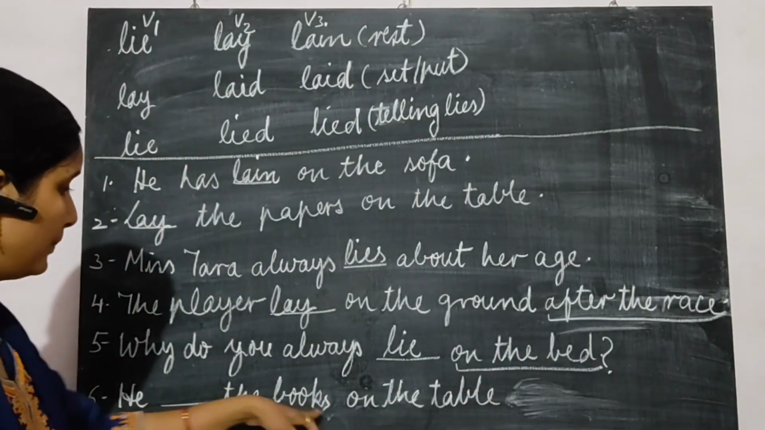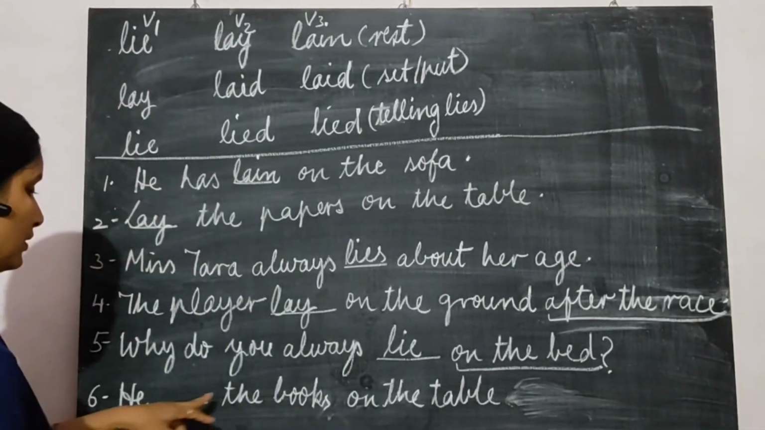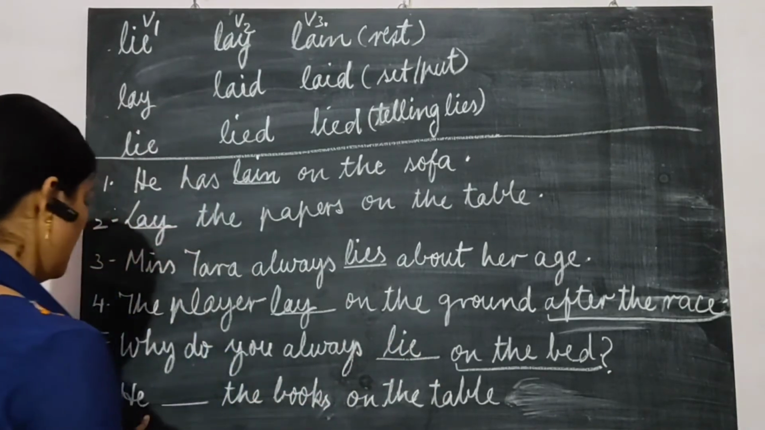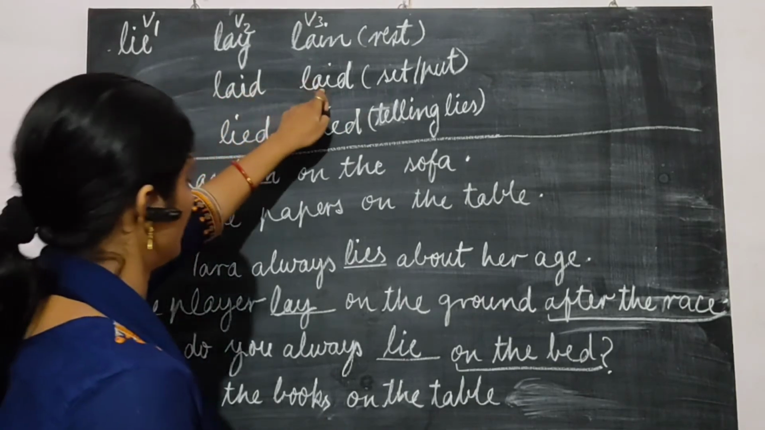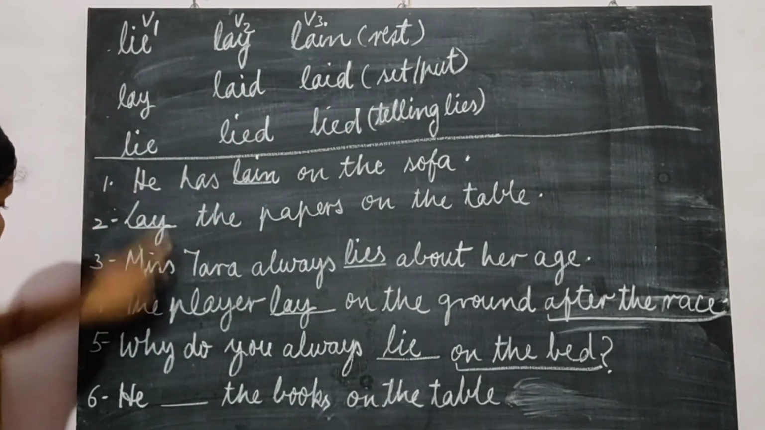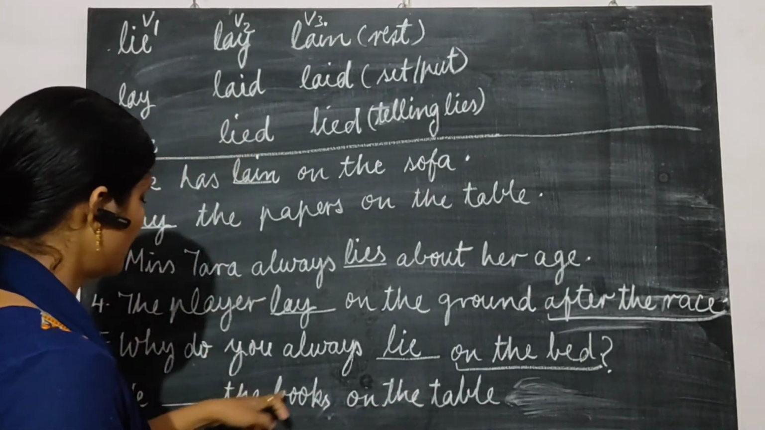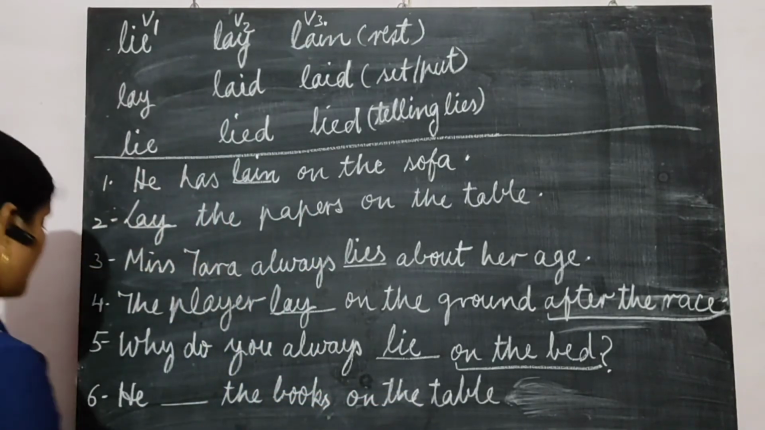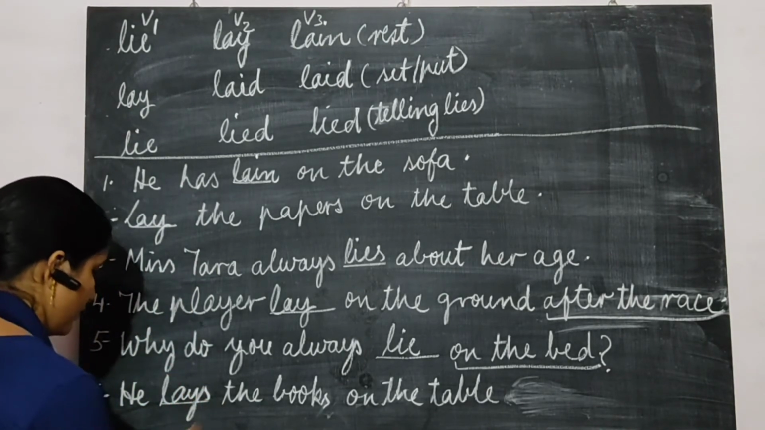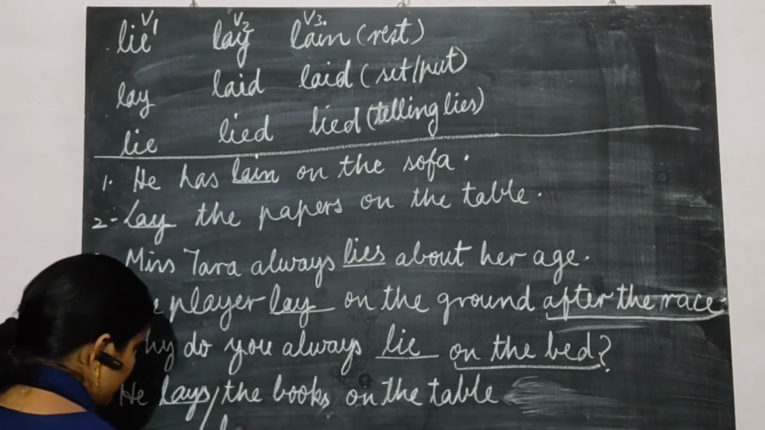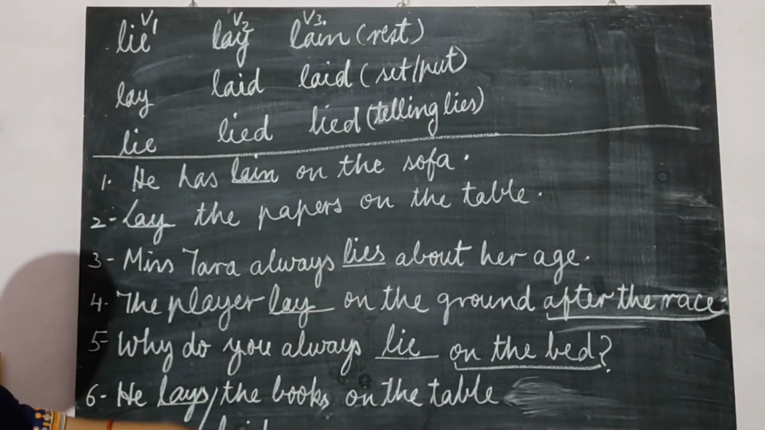Next, the books blank on the table. We are talking about keeping something. Keep the books. So the books on the table. Keeping something means lay, laid, laid. He lays the books on the table. We can write, he laid the books on the table. Both are correct, because with lay we have to write lays, or past also we can write. Both are correct. He lays the books on the table, or he laid the books on the table.